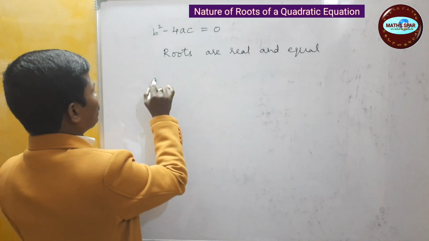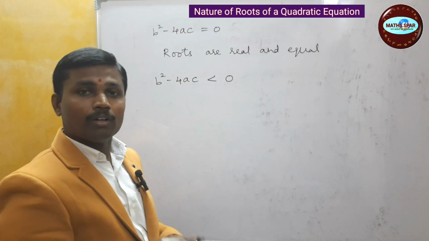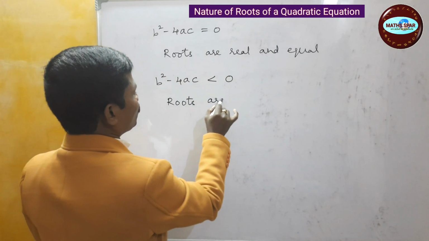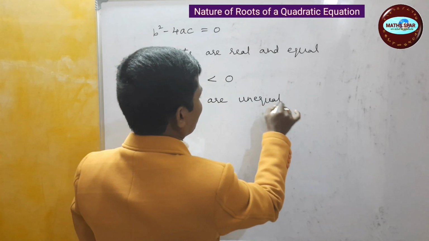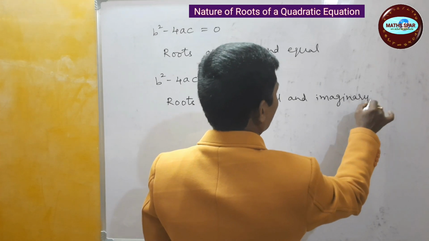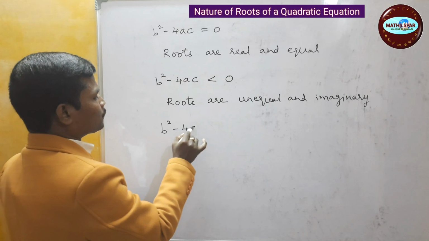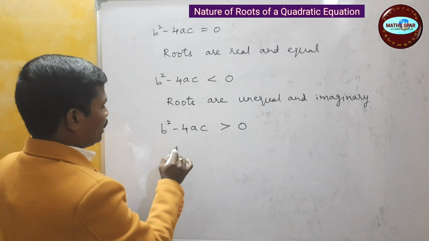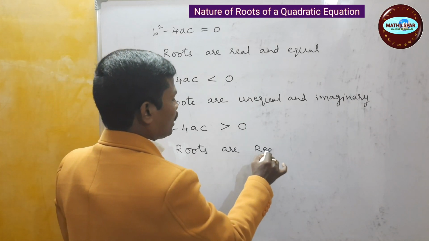If b square minus 4ac value is less than 0, then the roots will be unequal and imaginary. If b square minus 4ac value is greater than 0, then the roots are real and distinct.